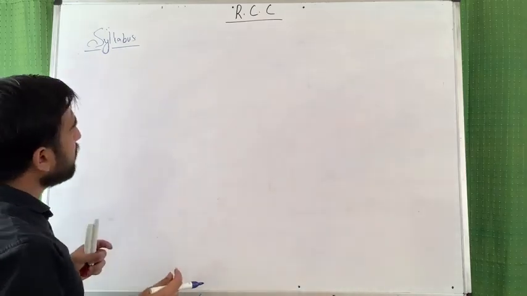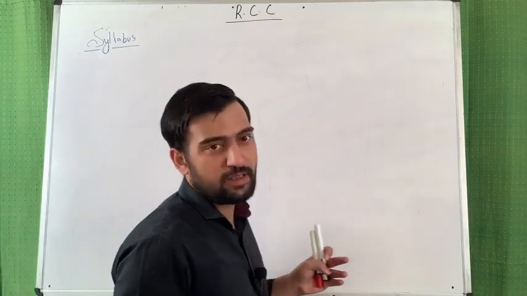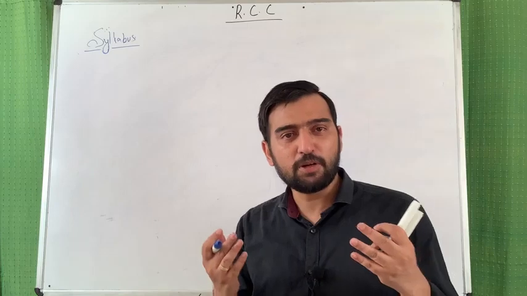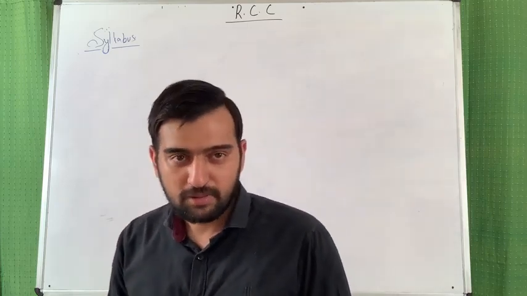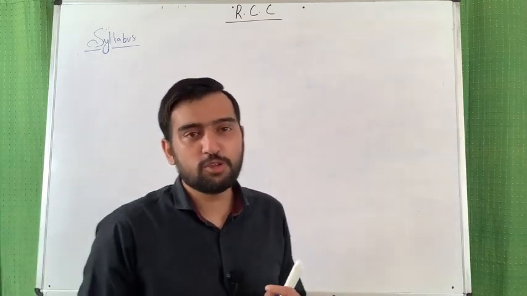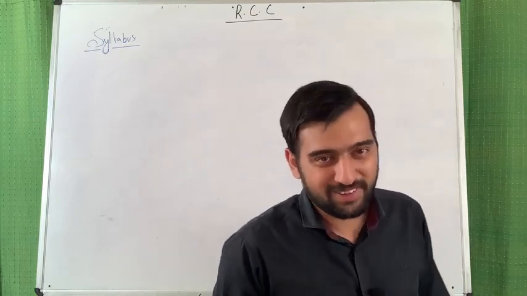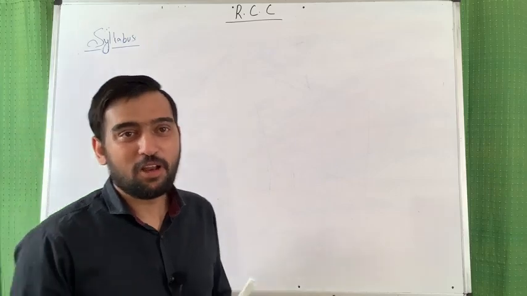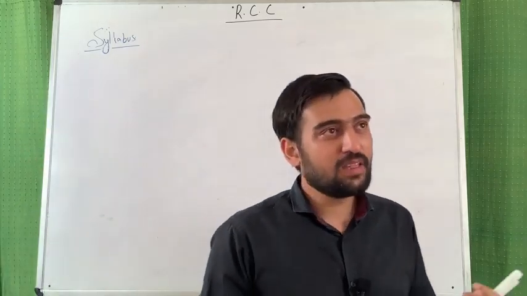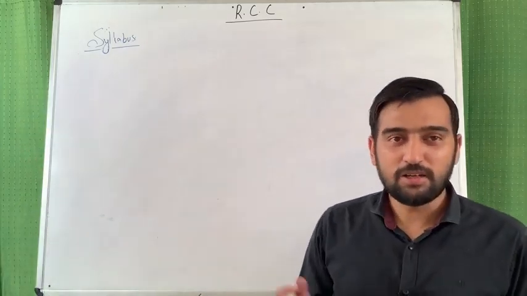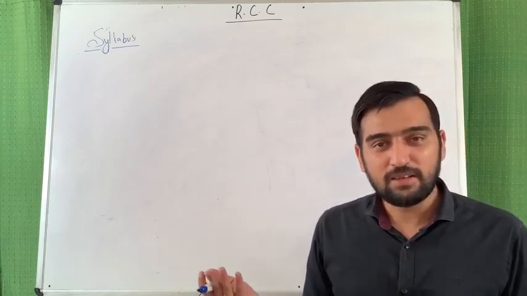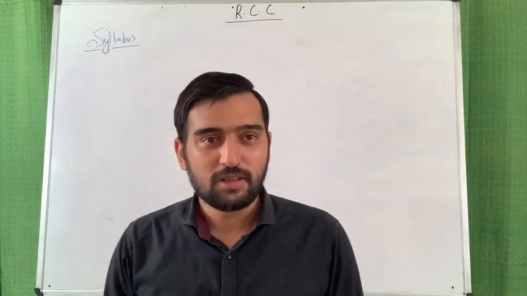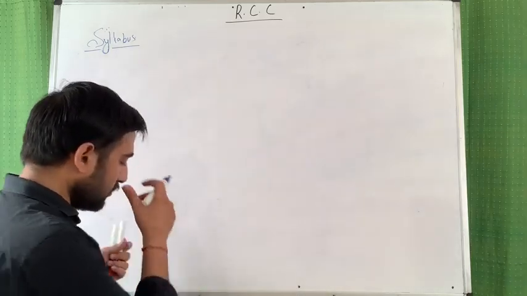Friends, if you want to see the syllabus of RCC, then it is very easy. Just see your surrounding building. Whatever components of the building you are able to see, that is part of this syllabus. And even those components which you are not able to see are also part of your syllabus. Yes, you are listening right. Beam, column, slabs, all these things are visible to you, so they are part of our syllabus. And the one thing which you cannot watch, which is foundation, that is also a part of the syllabus.